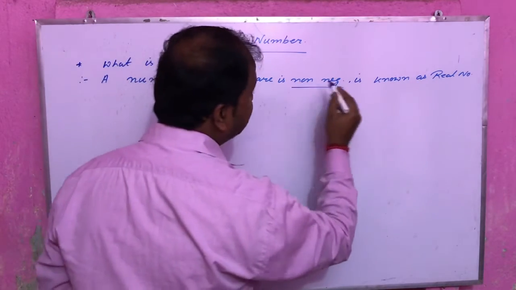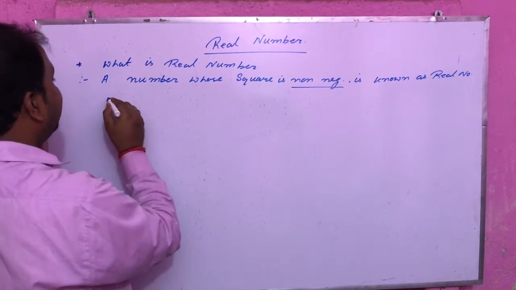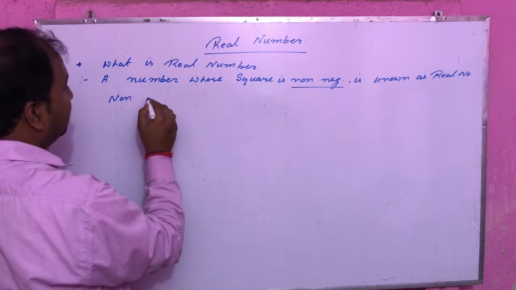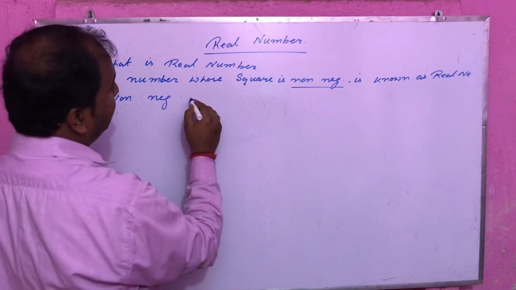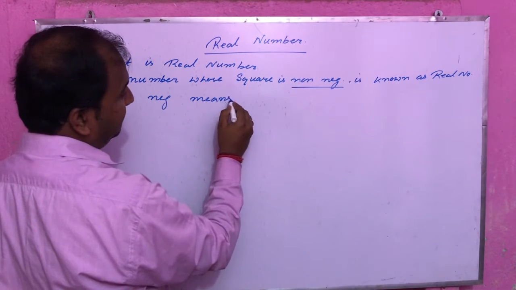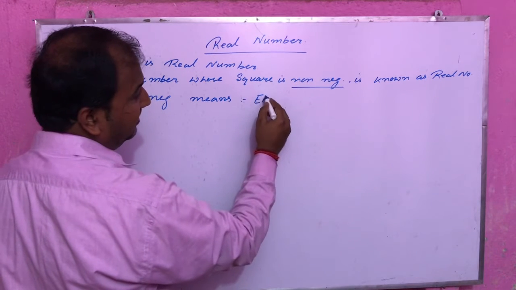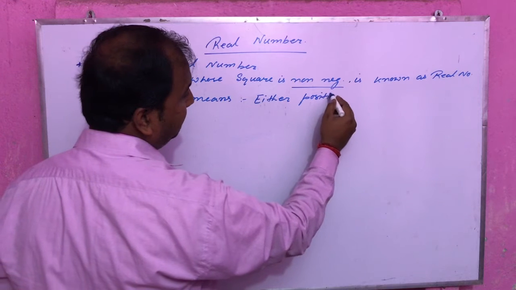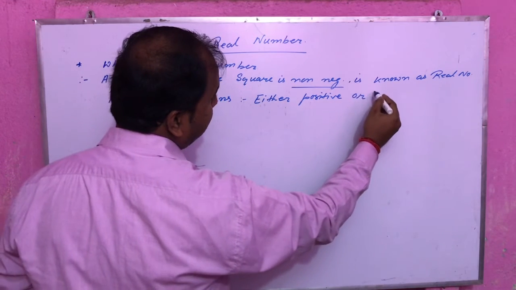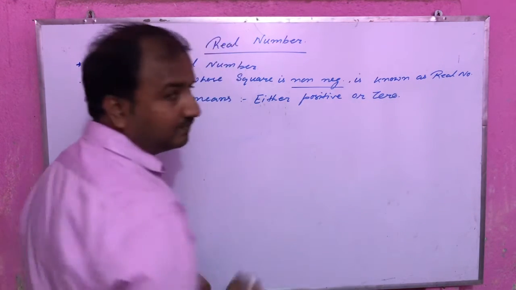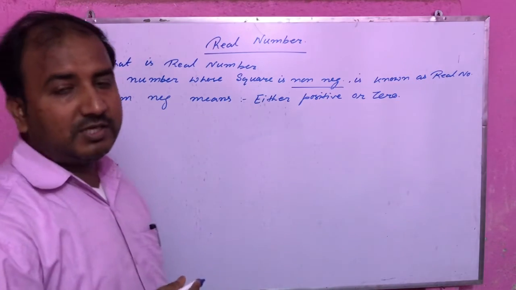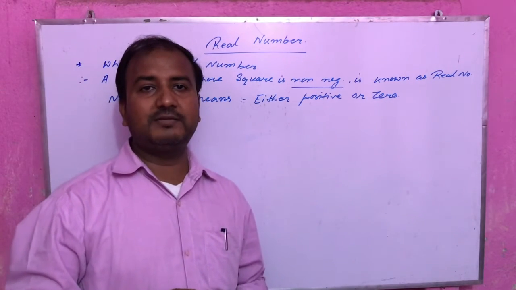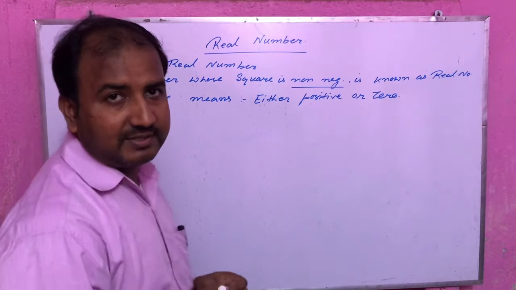Non-negative. Non-negative means what? Non-negative means either positive or zero. Okay. Now we will go through the examples of real number.